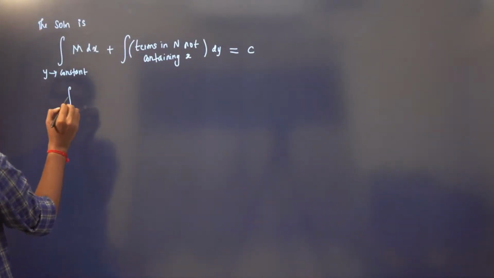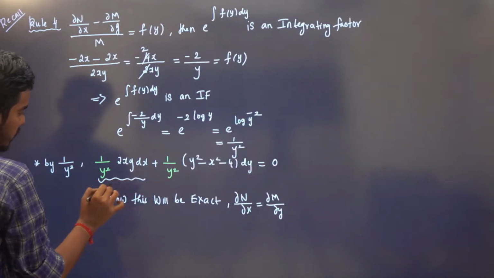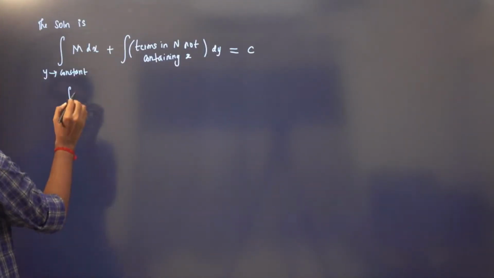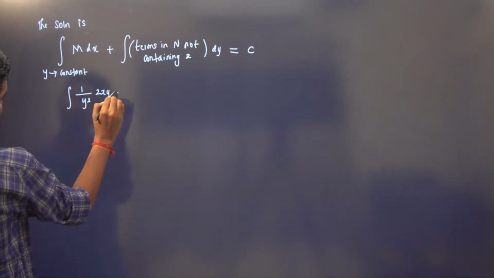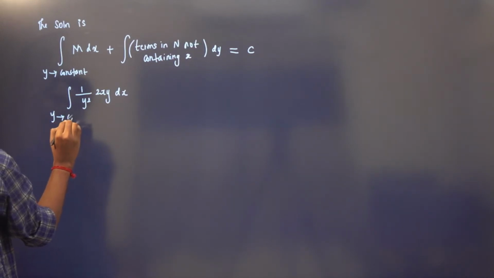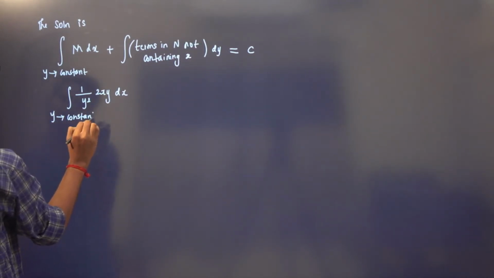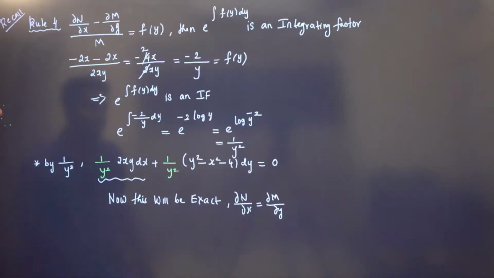So integration of M dx. So what is our M now? This is our new M, right? So 1 by y square 2xy. This is our M now. So integration of M dx, you need to integrate by treating y as a constant, plus integration of terms in N not containing x.